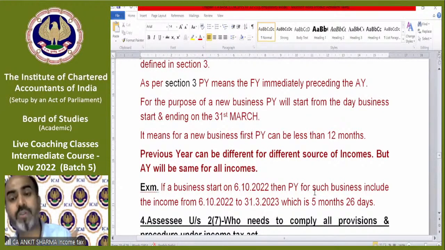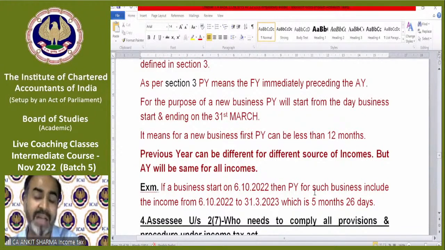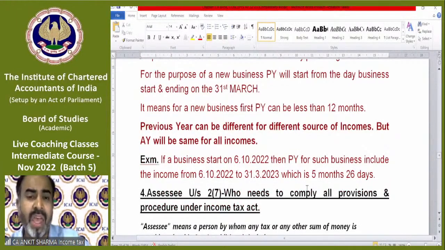And if I also start doing a job from 1st September, then for that salary income, my previous year will be from 1st September till 31st March. But assessment year will be the same for all incomes. If a business starts from 6/10/2022, then the previous year for such business includes the income from 6/10/22 till 31st March 23, which is 5 months and 26 days.